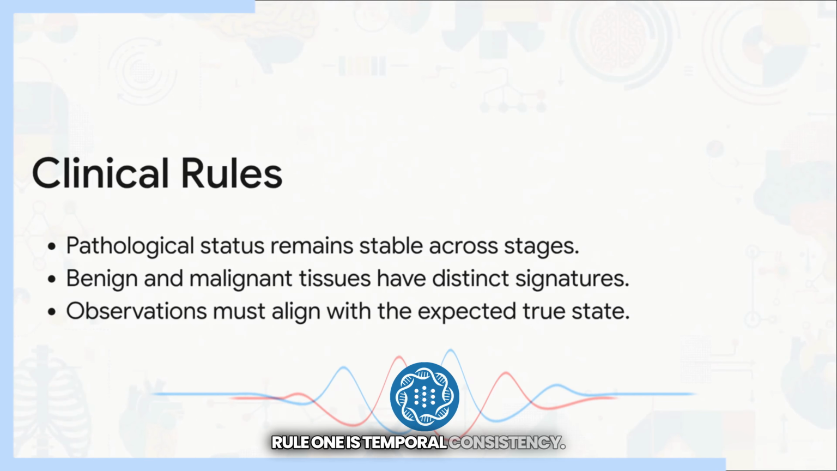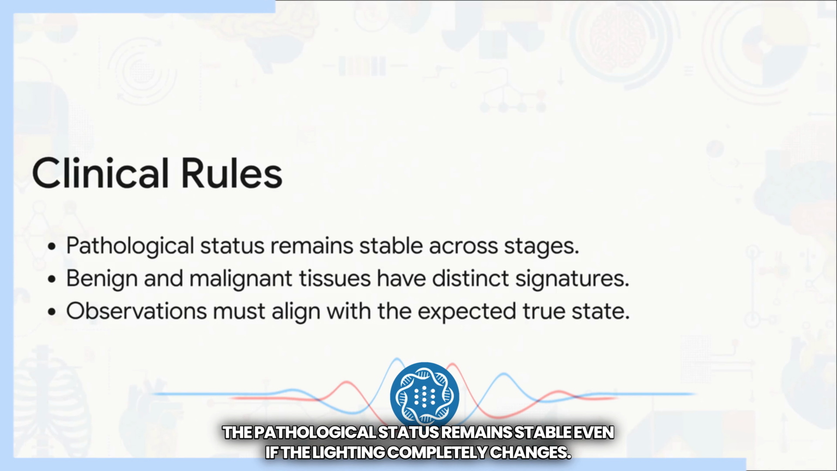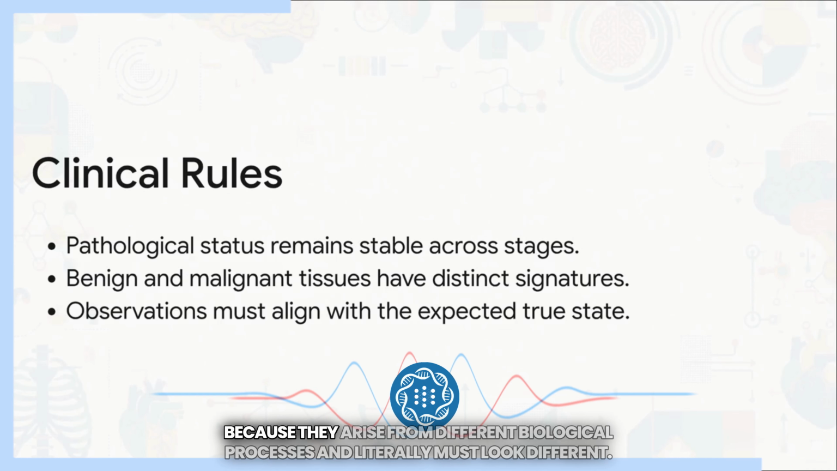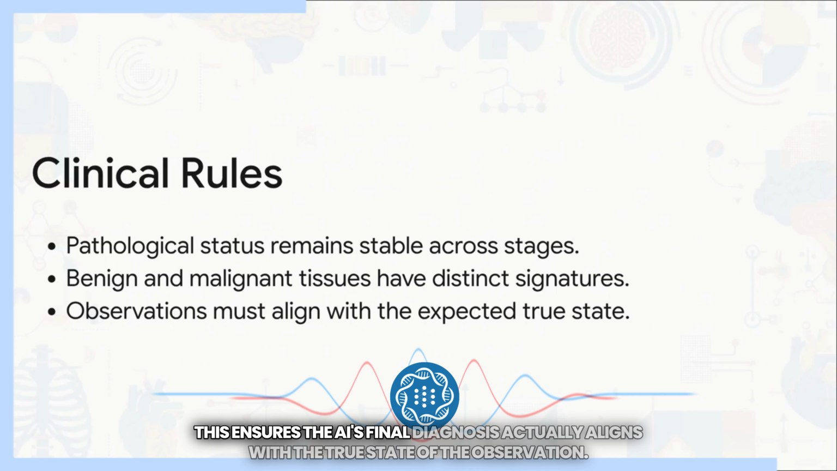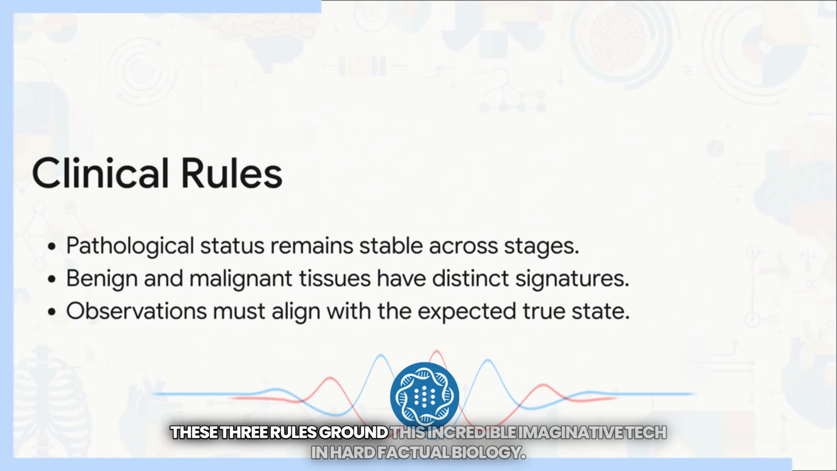Rule 1 is temporal consistency. This simply tells the AI that disease doesn't just magically pop in and out of existence between video frames. The pathological status remains stable, even if the lighting completely changes. Rule 2 is pathological separability. This forces the AI's internal math to keep benign and malignant signatures distinctly separate because they arise from different biological processes and literally must look different. And Rule 3 is counterfactual alignment. This ensures the AI's final diagnosis actually aligns with the true state of the observation, while it actively rejects any incompatible alternative assumptions. These 3 rules ground this incredible imaginative tech in hard factual biology.